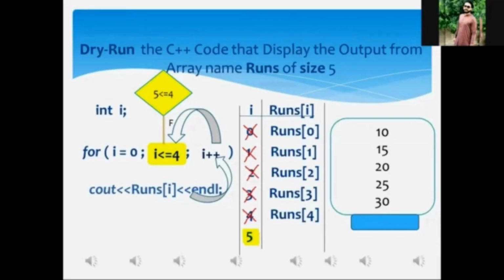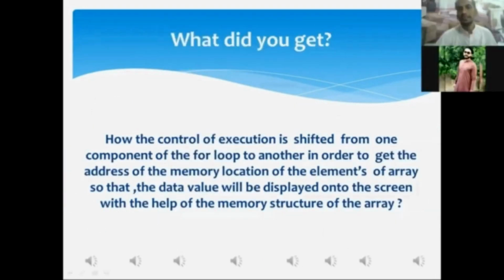When the condition gets false, the control of execution will be shifted out of the for loop, and the for loop associated statement will not be executed. My dear Aftab, now you have done a very good job. That is a dry run of the C++ code, and we have displayed the output from the array. Did you get? Yes, sir. Thank you very much.